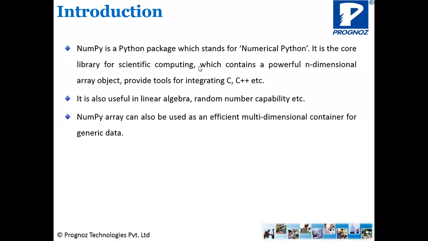So NumPy is a Python package which stands for Numerical Python. It is the core library for scientific computing, which contains a powerful n-dimensional array object and provides tools for integrating C and C++. So basically NumPy provides us that library which is used for mathematical calculation, and it basically deals with this n-dimensional array. Okay, so the numerical computation, it's specifically designed for this part. It is also useful in linear algebra, random number capability, etc. NumPy array can also be used as an efficient multidimensional container for generic data.